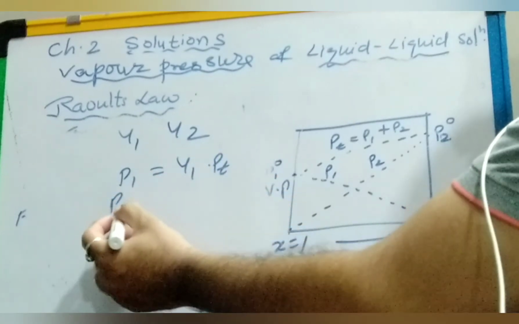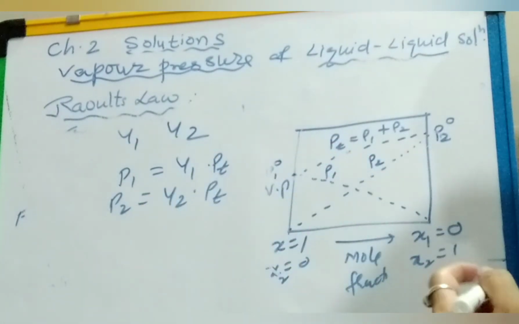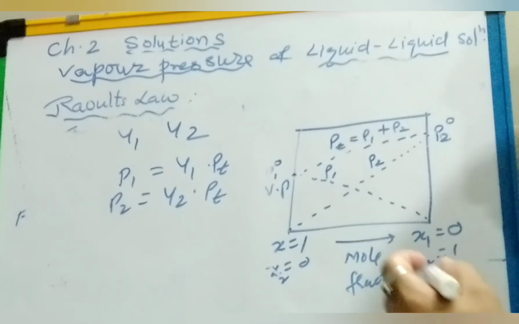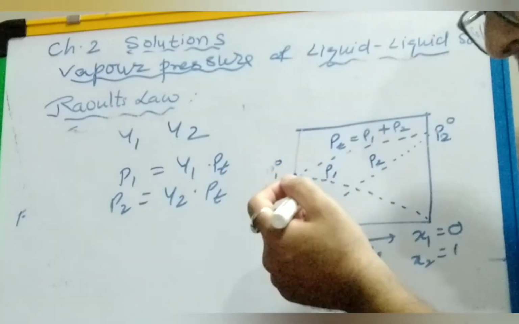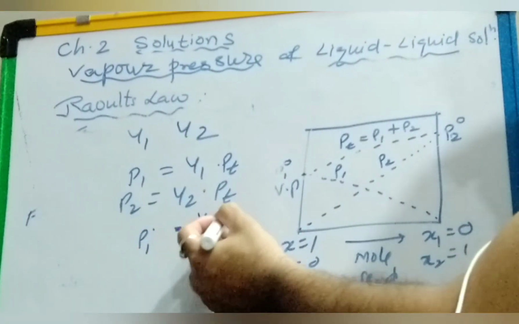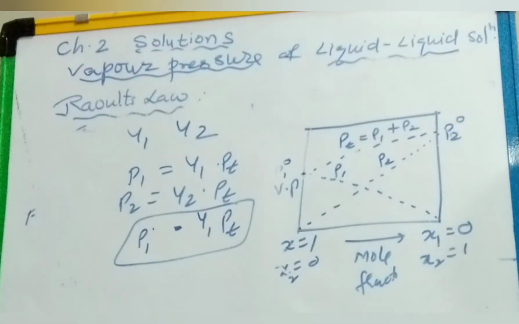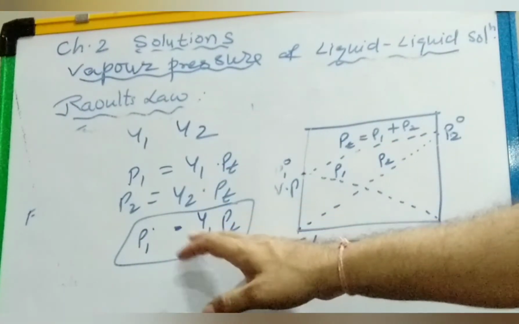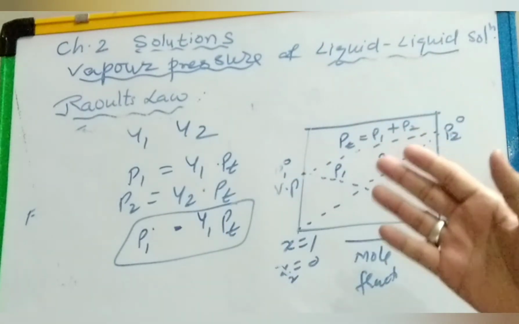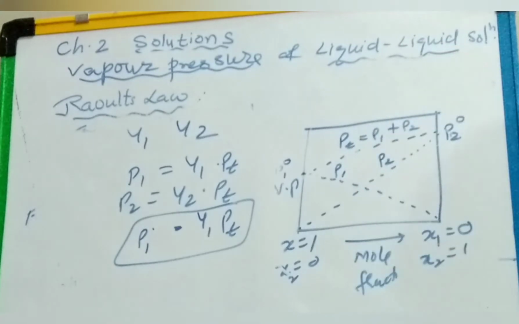Same, it is P2, then y2 dot Pt. This is according to Dalton's law. So in general, we can write P1 equals y1 dot P total. That means if the total pressure is given, then you multiply it by the mole fraction, and you will get the individual partial pressure. So this is the vapor pressure of liquid solutions.